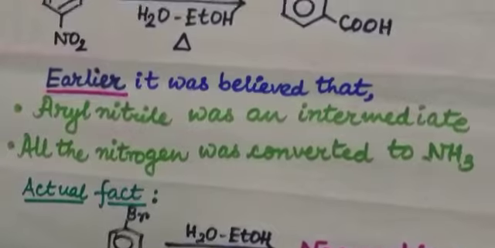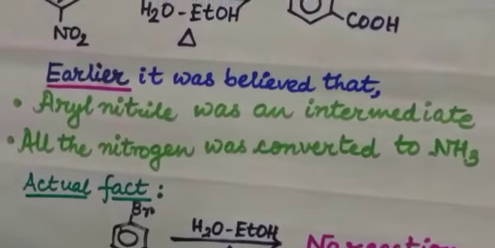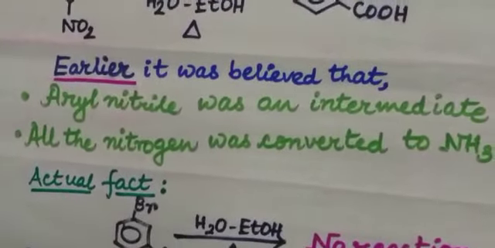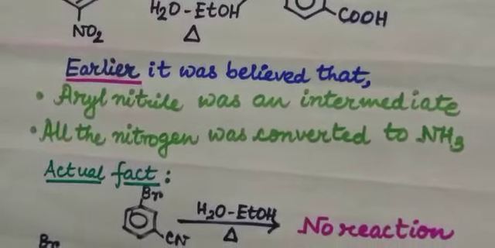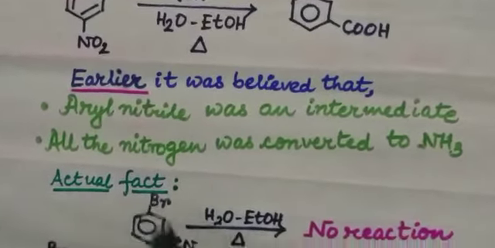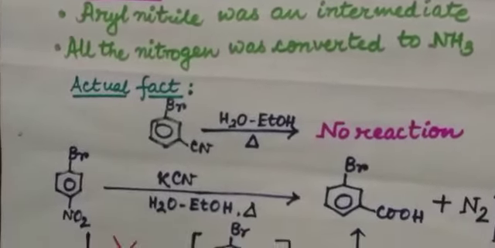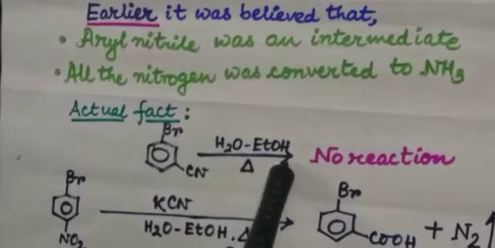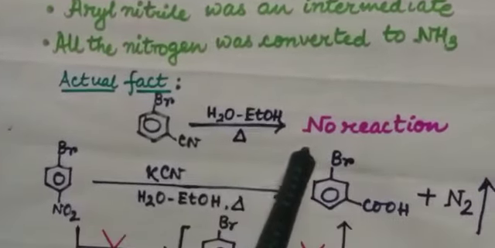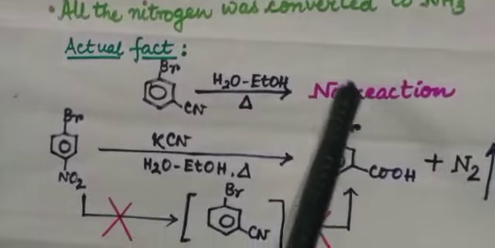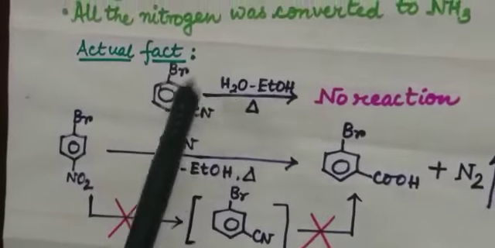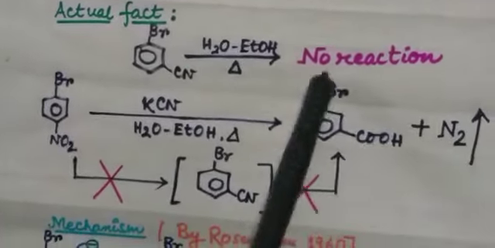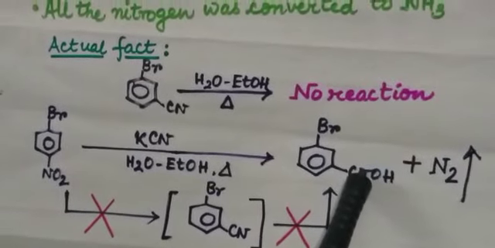But actually, this is not a simple case of cyanide hydrolysis to carboxylic acid. For example, meta-bromocyanobenzene under von Richter condition does not give any product. That means it does not give any meta-bromobenzoic acid.